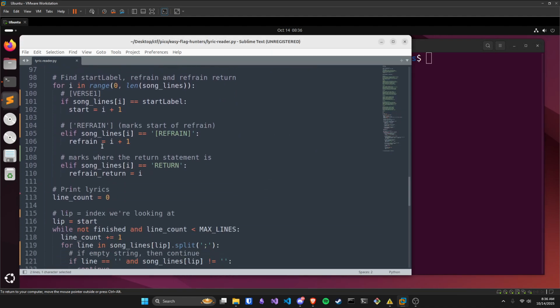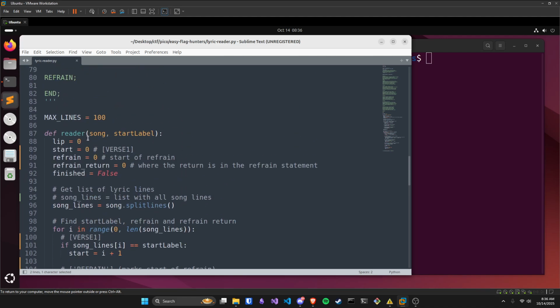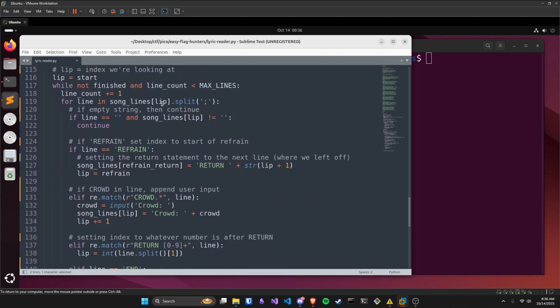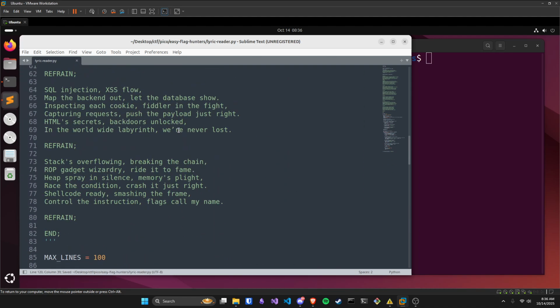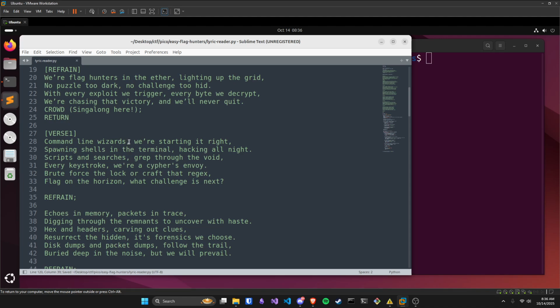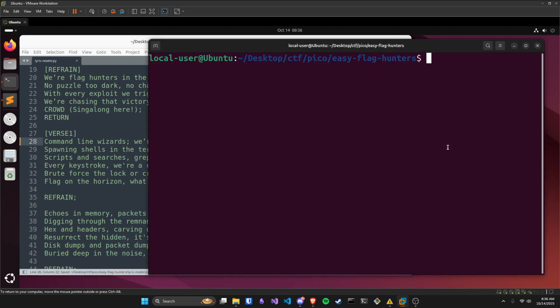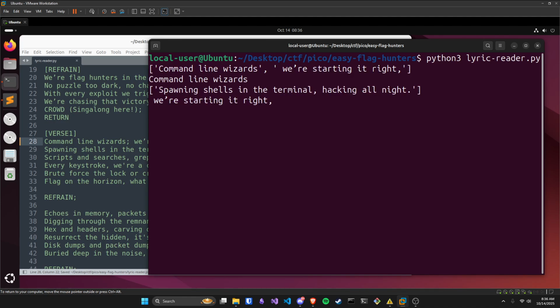So remember that interesting part where we're doing that split, right? We're not really looking line by line. We're looking through each phrase in the line. So you can see what I mean. So song line split with the semicolon. If I do print song line split by semicolon, and let's say I replace this comma with a semicolon, right? We run the program.